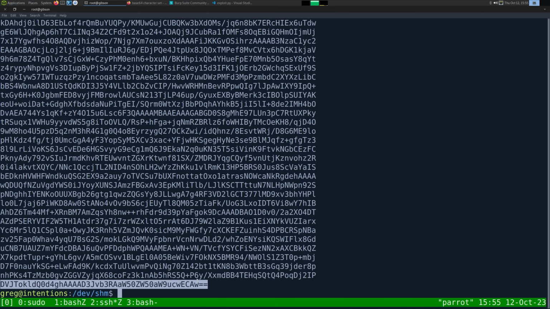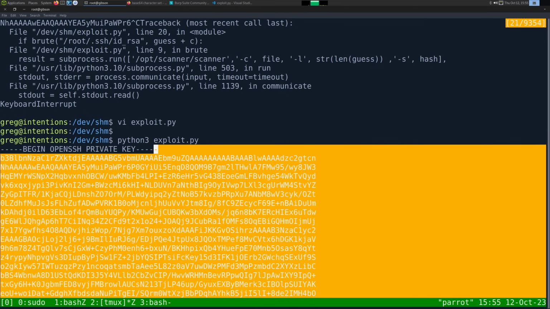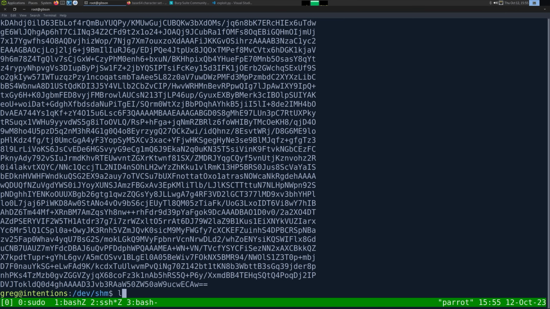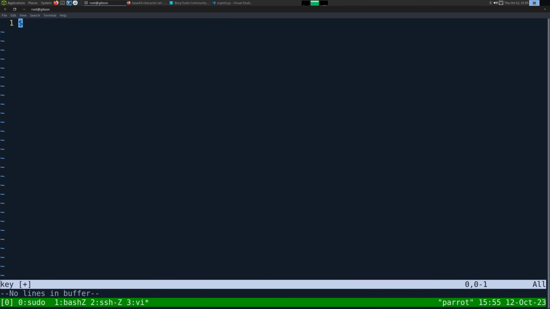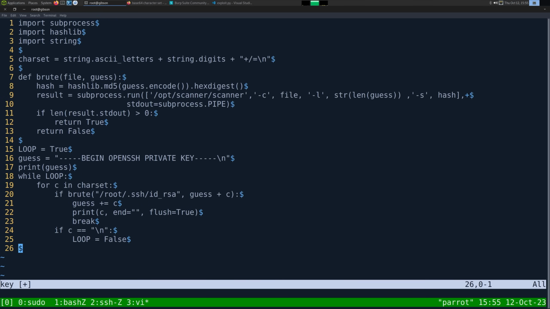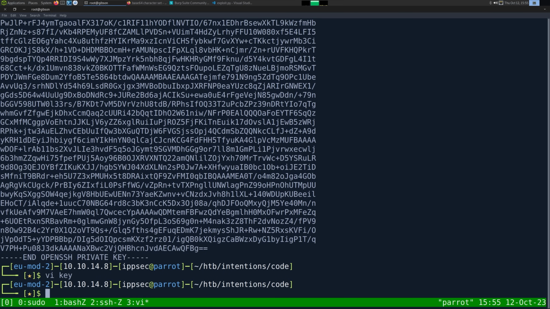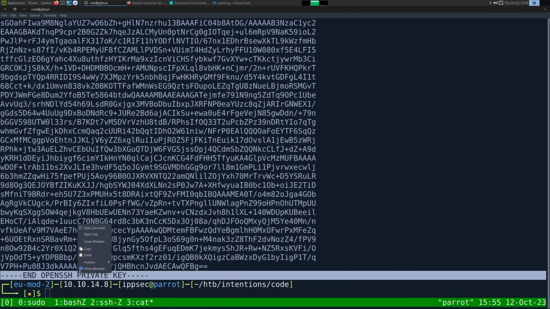Well, we got the end of the key. It actually did not print the last line, which is a bit odd. I guess maybe there's like a \r\n or something there. But let's just see if we can guess that very last line. So vi key, whoops, let's see, paste, nope, that's not it. There we go. And then test.out, let's copy this.